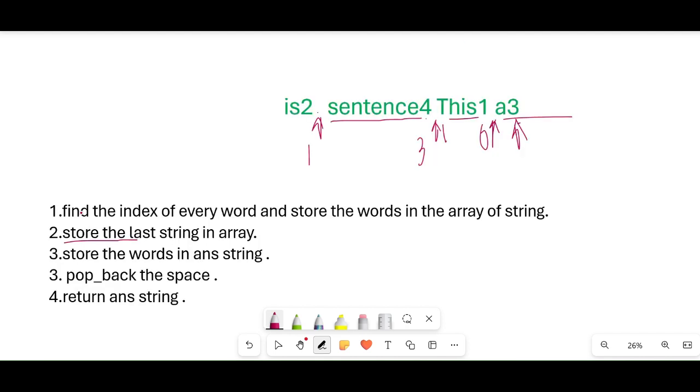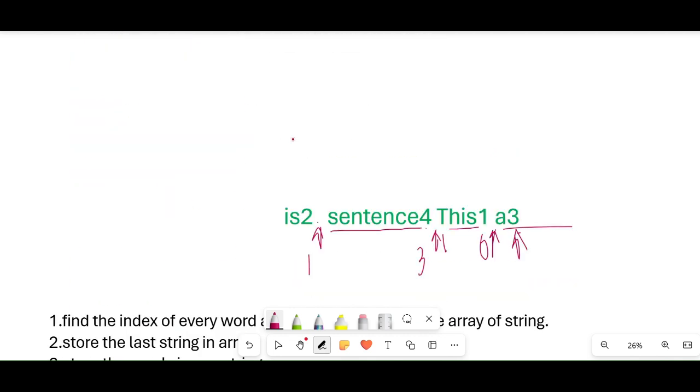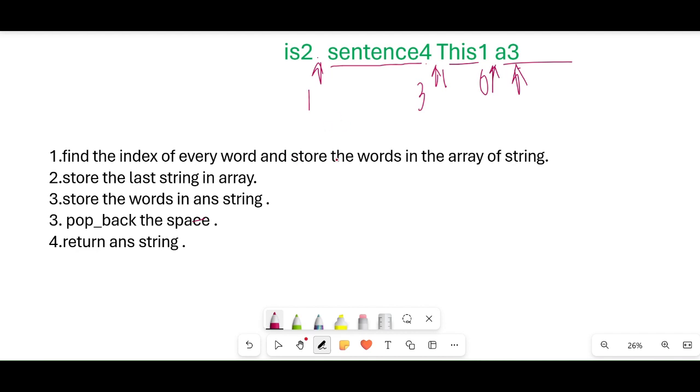What will be our next step? Our next step is to store the words in the answer string. The array contains "This" in the 0th position, "is" in the 1st position, "a" in the 2nd position, and in the last position "sentence".